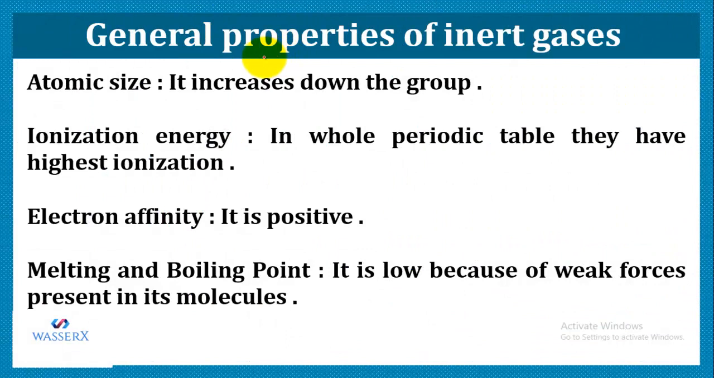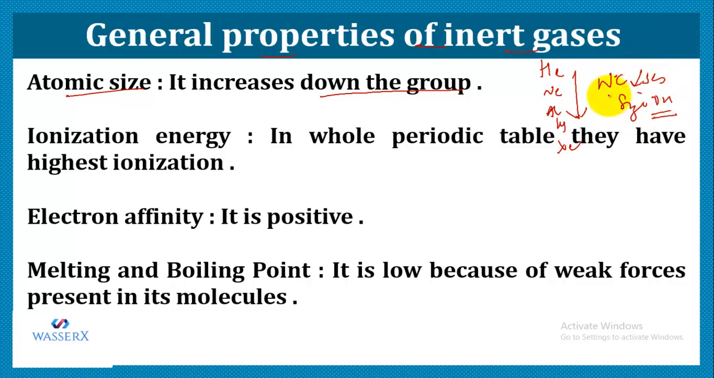Now let's study the general properties of inert gases. If we talk about the atomic size of the inert gases, like other groups, the atomic size increases down the group. Like you have helium, neon, argon, krypton, xenon. As you move down, every time a new shell is added, due to which the effective nuclear charge decreases and size increases. But if we compare its size with the 17th group, this is group 17 and this is group 18. As per the rule, group 18 should be much smaller in comparison to group 17. But it's not like that.